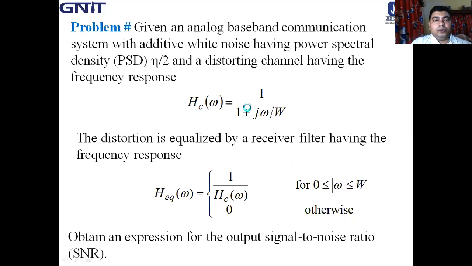So you have to determine the output SNR.